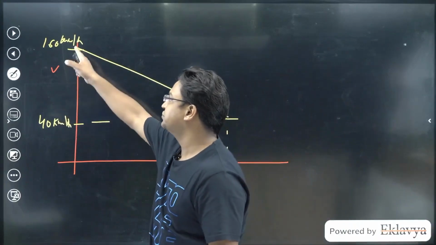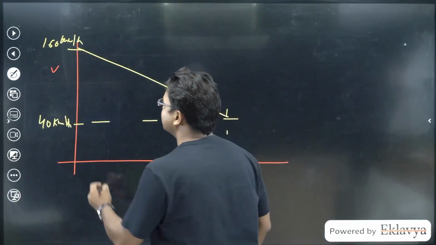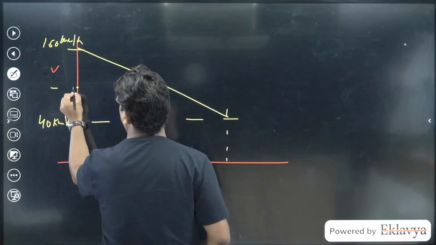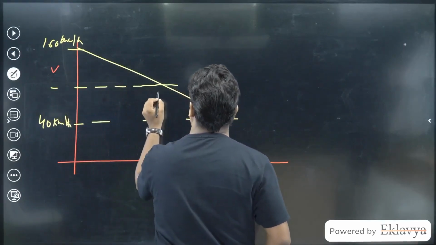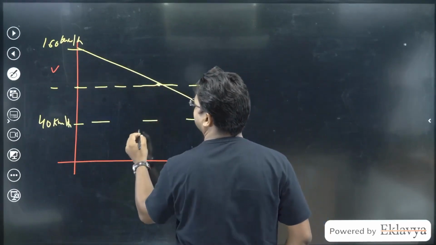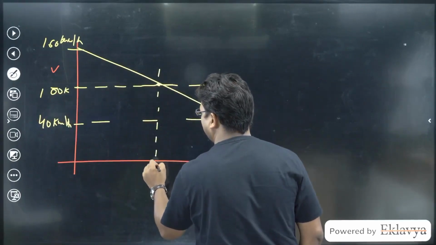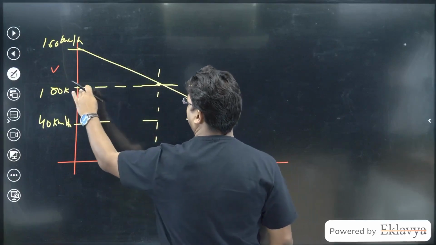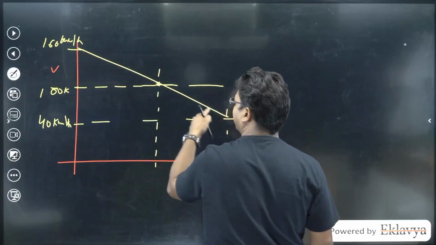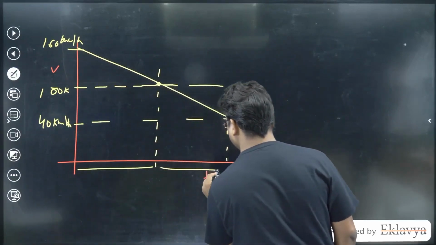It's the average of these two. It's exactly midway. So at the middle point, if we draw a horizontal line, if this is 100, this will be the midpoint of this, so this length and this length will be equal.